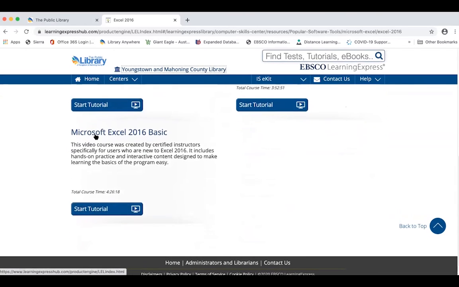Now you'll see here that the Microsoft Excel Basic course here, that's the most recent one they have, is for 2016. And if you're going to use this resource to learn Excel, I would recommend going for the 2016 version. Currently, the computers in the library have Excel 2019, but 2016 would be close enough that you should be able to use it to learn Excel.